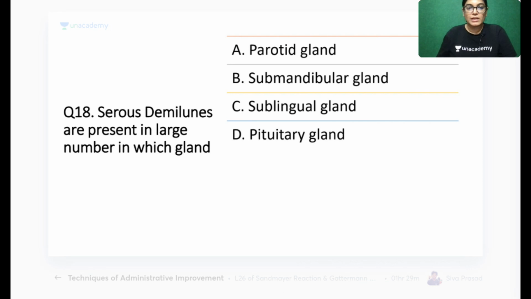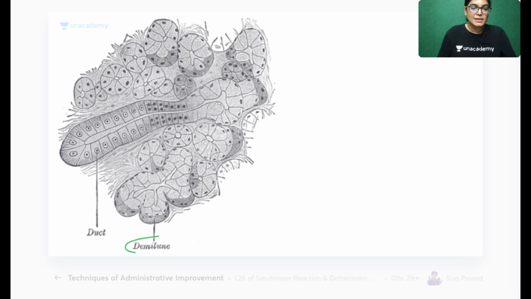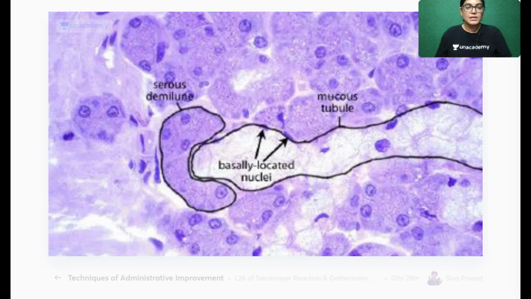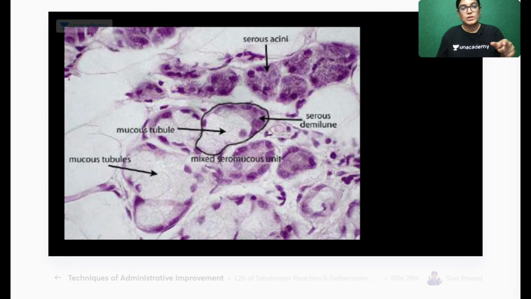Okay, Jaydev has marked it absolutely right. Yes, submandibular is the correct answer. Actually, both sublingual and submandibular glands have serous demilunes, but the maximum number is in the submandibular gland. Serous demilunes means serous acini resting over mucus acini. This is mucus acini, M for mucus, and this is serous. So serous is wearing a cap over mucus. This is called serous demilune. See here, this is also showing serous demilunes, serous over the mucus acini. Here also showing serous demilunes. This is also serous demilunes.